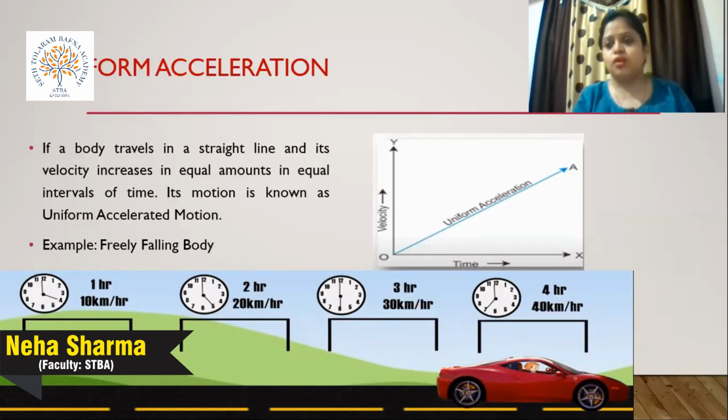Another example is a freely falling body. Suppose I throw some object from a floor to the ground; it is also moving with uniform acceleration because it is related to the gravitational force, and the value of gravitational acceleration is 9.8 meter per second squared. So it is moving with the same magnitude of change in the same time interval. A freely falling body is an example of uniform acceleration.